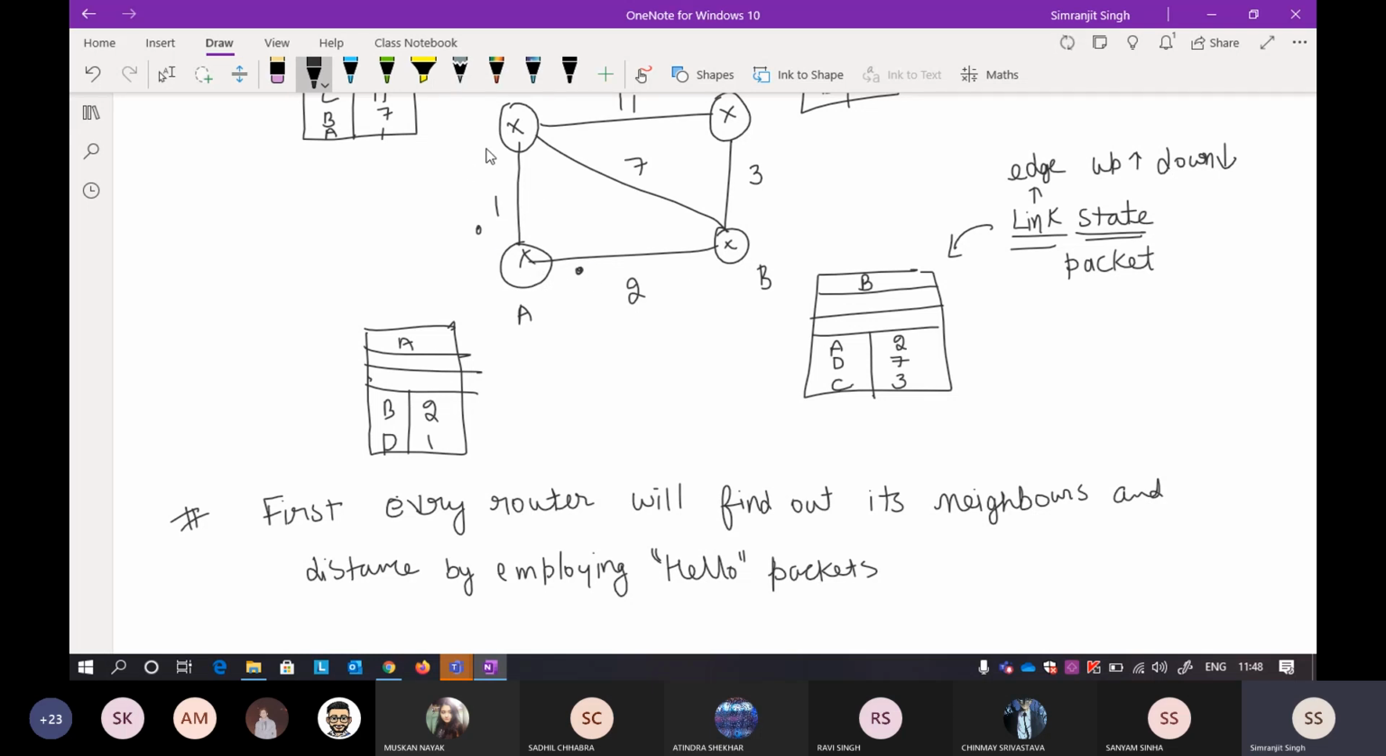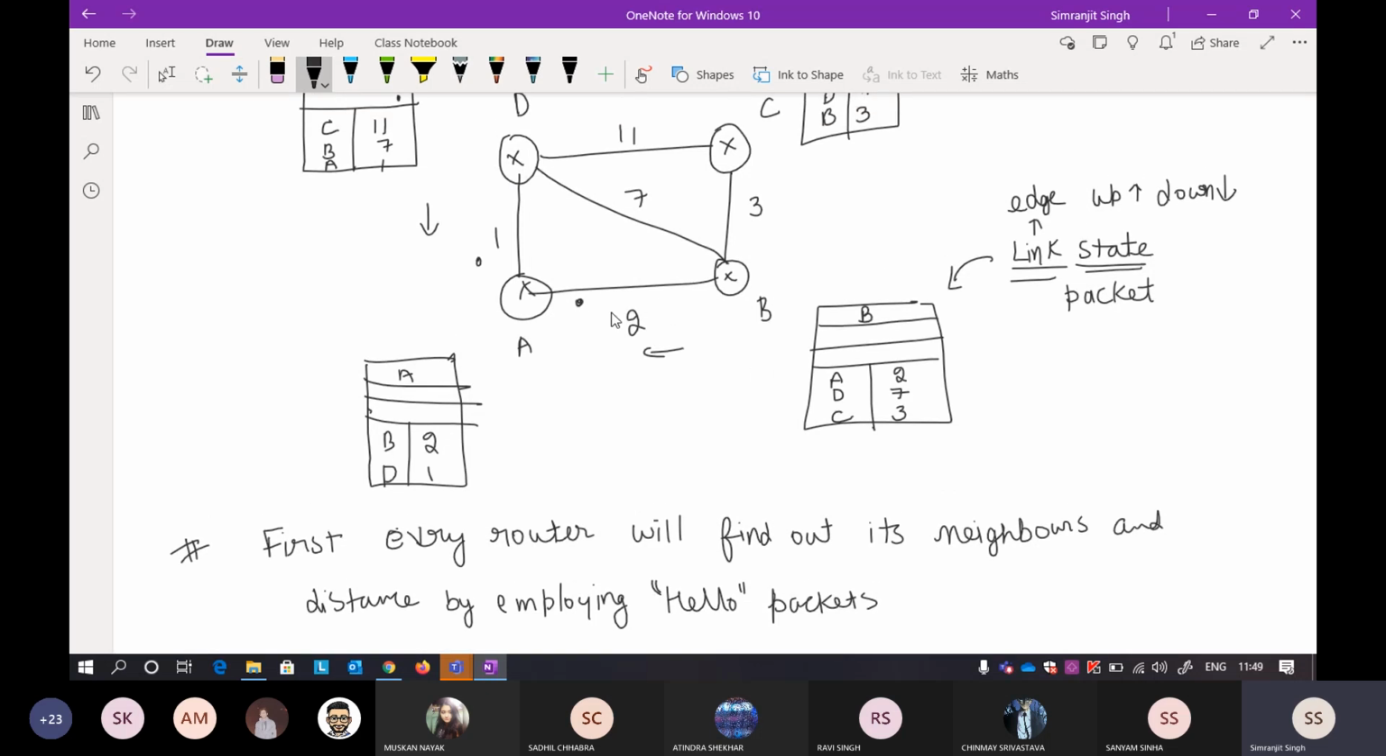Okay, so after receiving a hello packet, every router will reply back. In the first one, because A is sending a hello packet on its outgoing links, it will get a reply from this C, I think it's D, and it will get a reply from B. So now A will know that there are two routers in the path here, and it will note their distances in its routing table. So the first step is very simple.